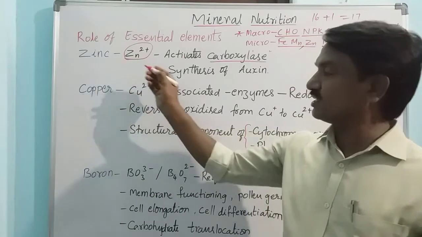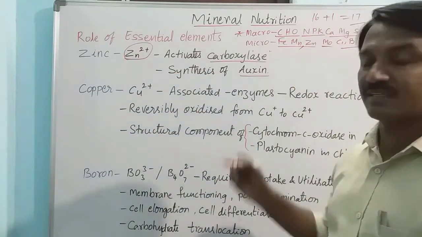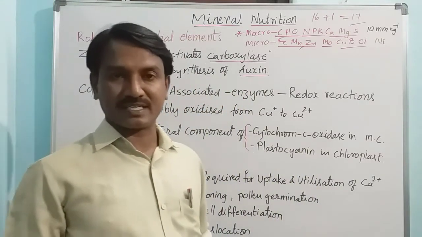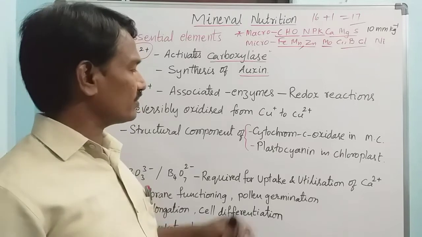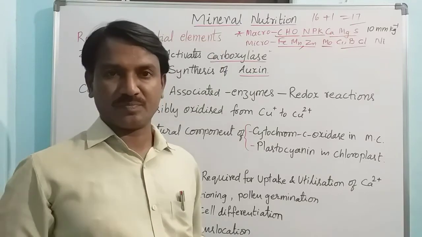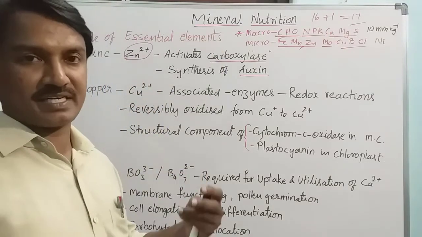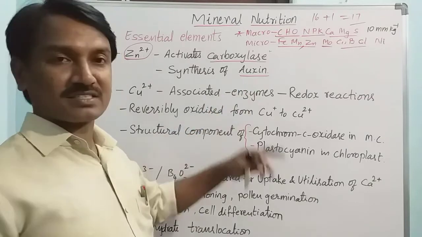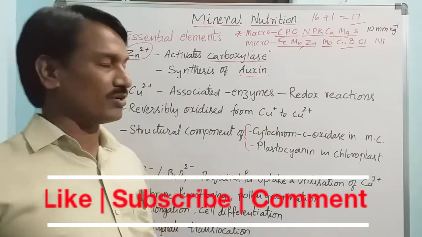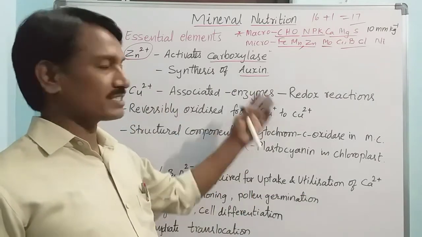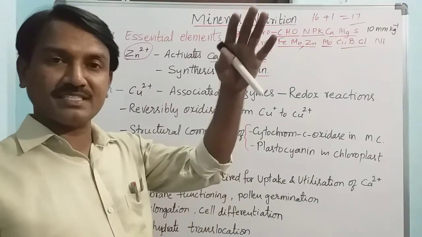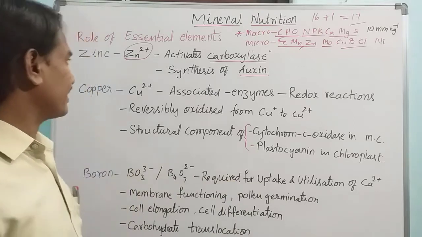And also zinc is involved in the synthesis of auxin. Auxin is a plant growth regulator. It is involved in the elongation of shoot and plant height. So zinc is involved in the synthesis of auxin. In the absence of zinc, auxins cannot be synthesized in plants. Then what will happen? Plant height is stunted, right?